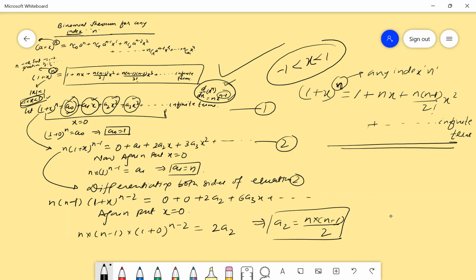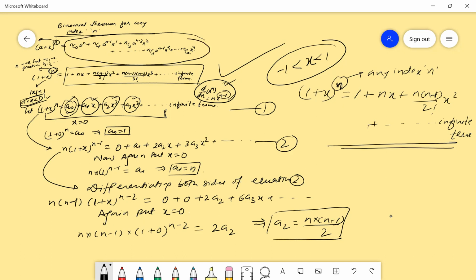So any index n is applicable for all kinds of values: positive integers, negative integers, fractions, but mostly it will be used for fractions and negative integers. Because for a positive integer or natural number, you have the usual expansion.